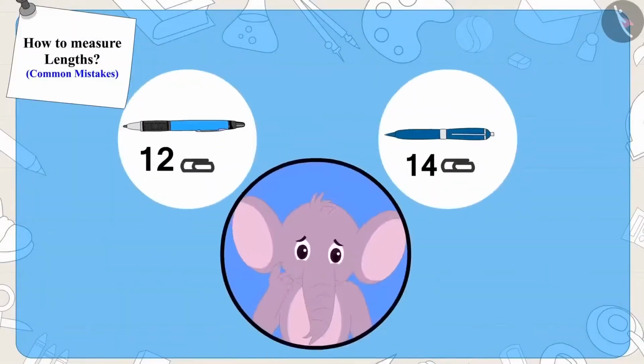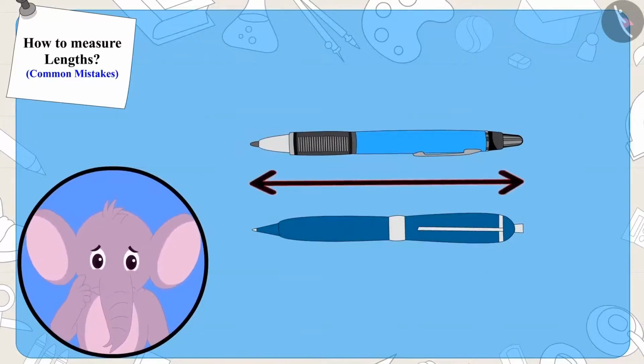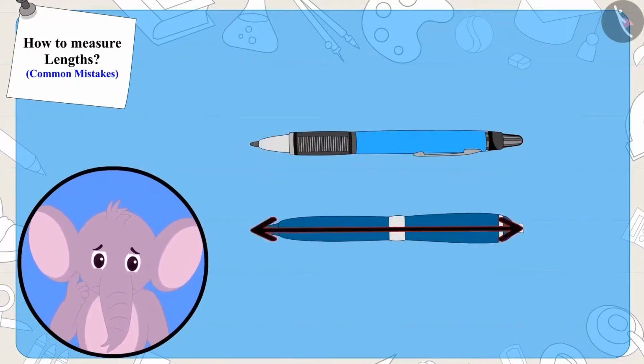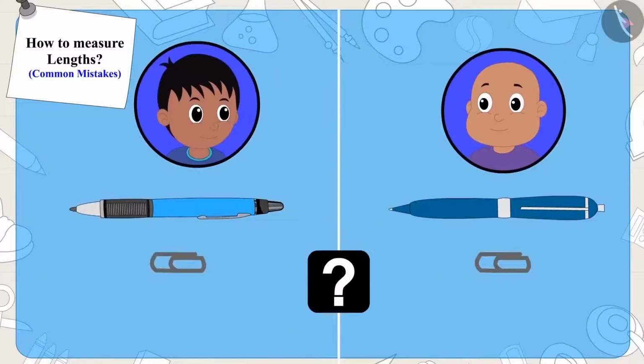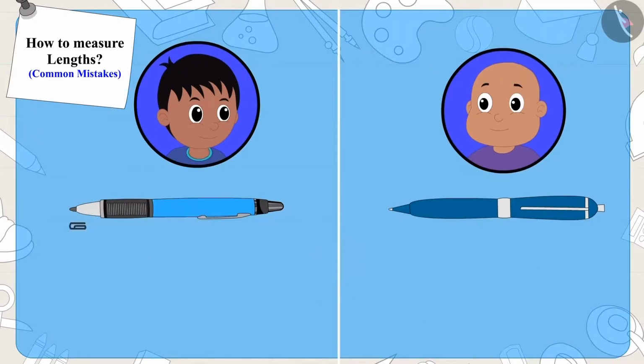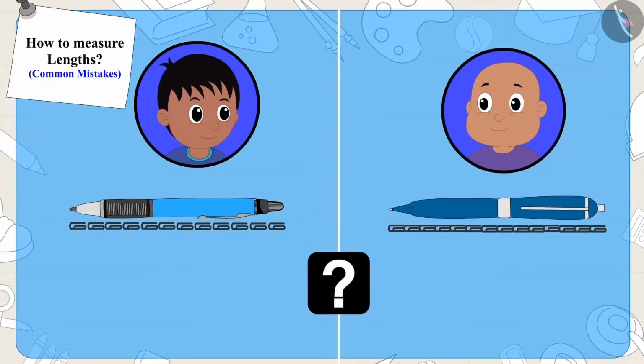Appu again felt something was wrong here. He placed both their pens alongside each other and saw that both pens were of the same length. Can you say this time out of the two who made the mistake and what was the mistake? Let's see how Raju and Bablu measured the lengths of their pens. Raju placed the clip in this way and Bablu in this way. Now, can you say where the mistake was?